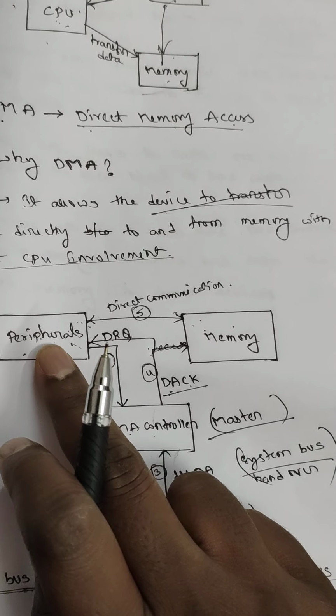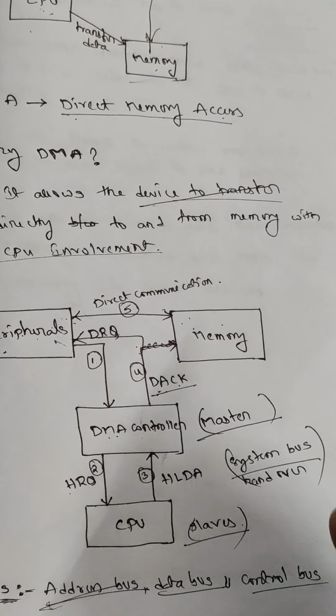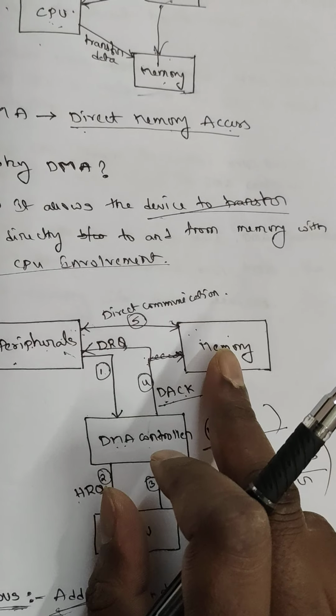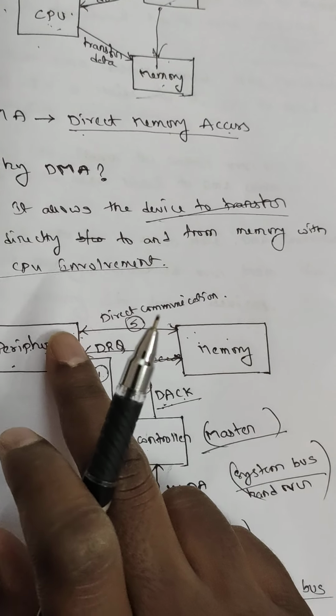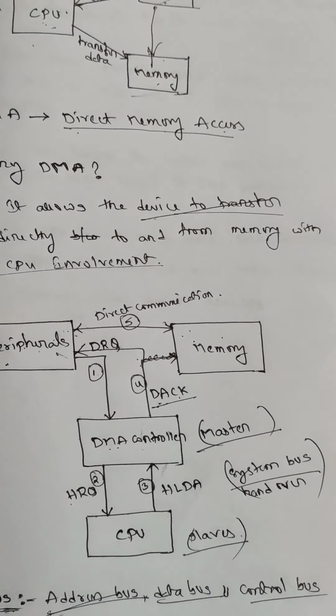Acknowledgement is given back to the peripheral, the connection is established, and data is transferred to and fro.